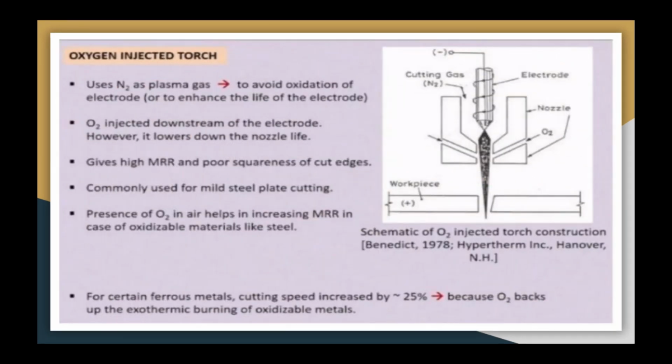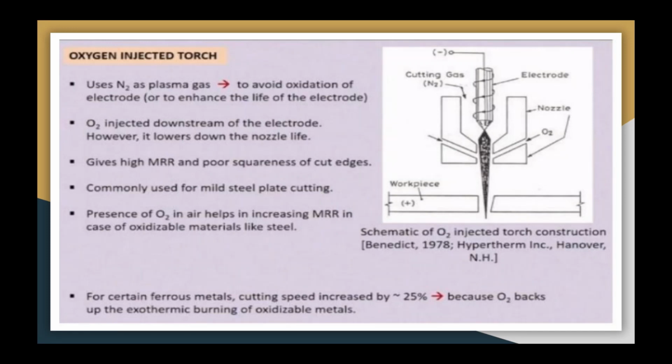Let us discuss that oxygen injected torch. It's a schematic diagram I have shown here. Now this oxygen injected torch uses nitrogen as a plasma gas. Oxygen is injected downstream of the electrode. However, it lowers the nozzle life. This torch gives high material removal rate and poor squareness of the cutting edge. This is commonly used for mild steel plate cutting.